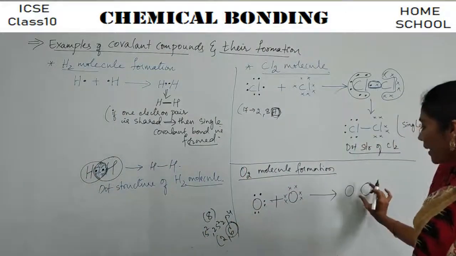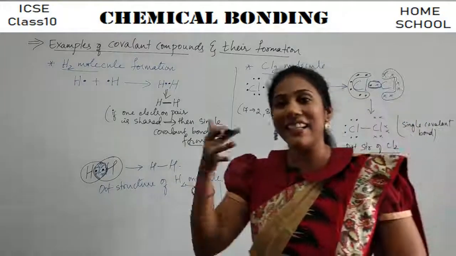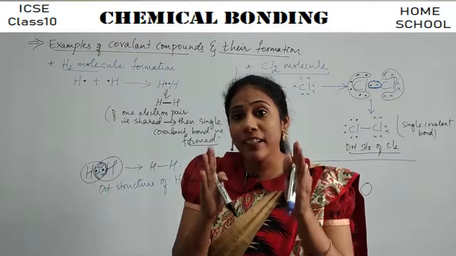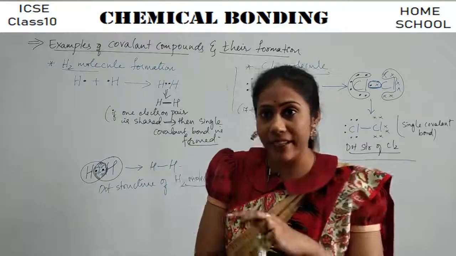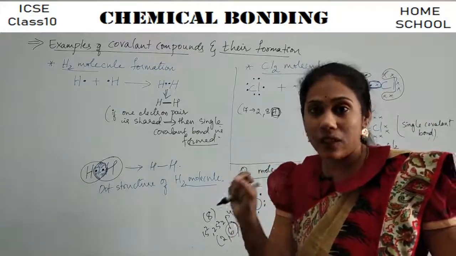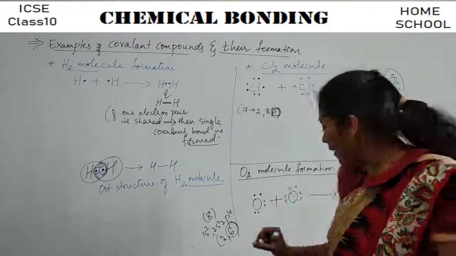And now they are coming closer to each other because both are unstable. They wanted to have 8 electrons in their last shell. So they are trying to come closer and closer for sharing business. Right? Because if they can share electrons, they can get that 8 electron rule. They can satisfy that 8 electron rule. Right? So let us see.